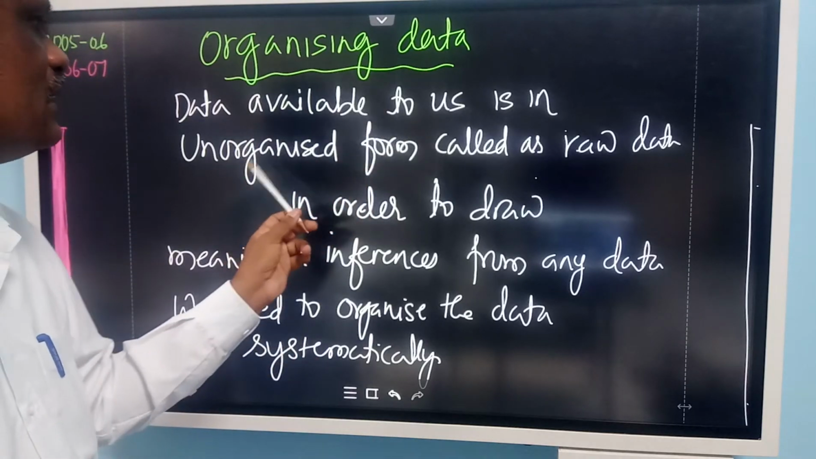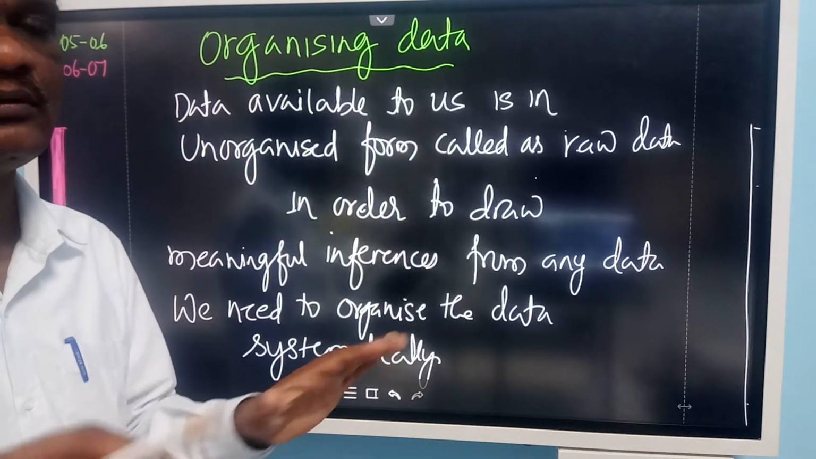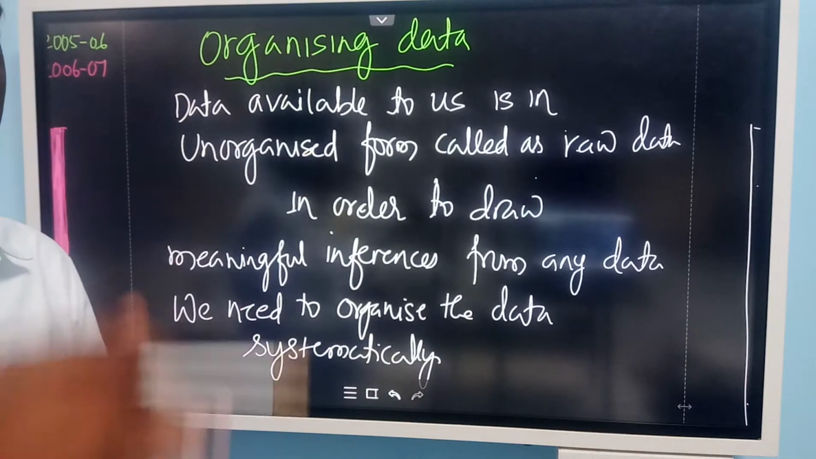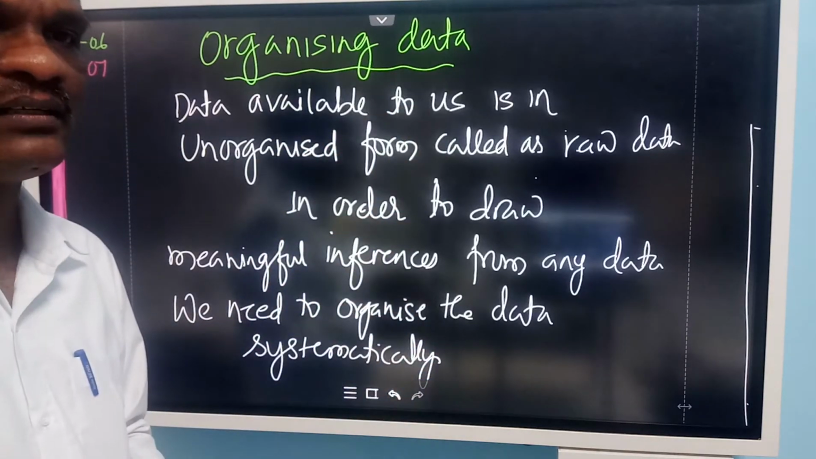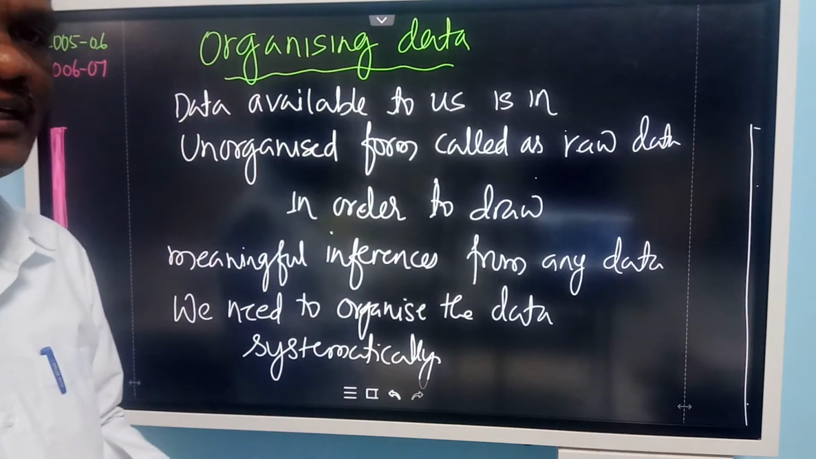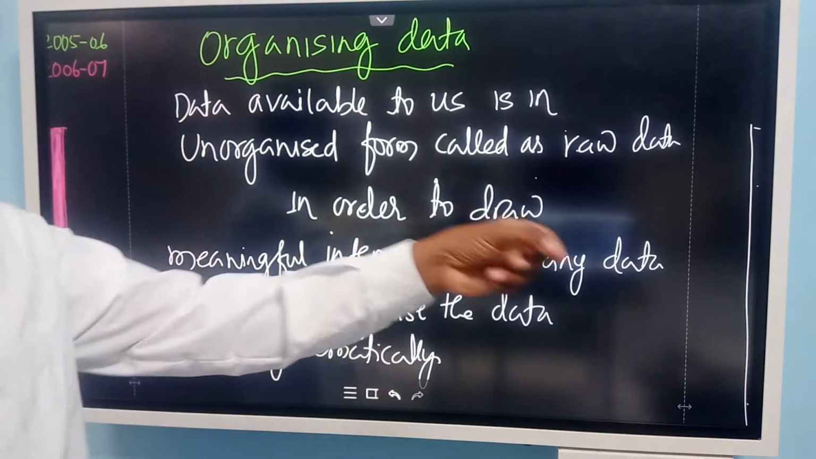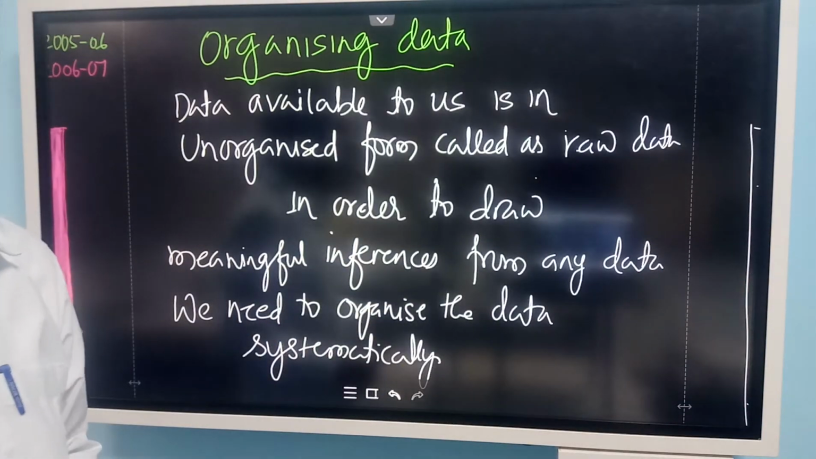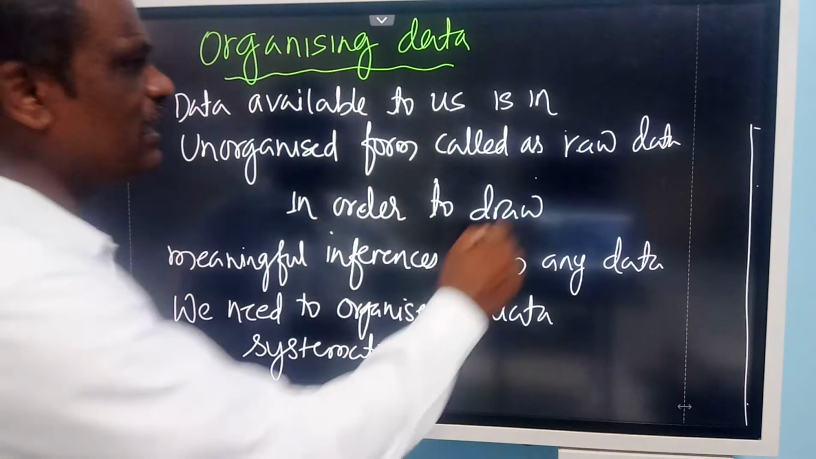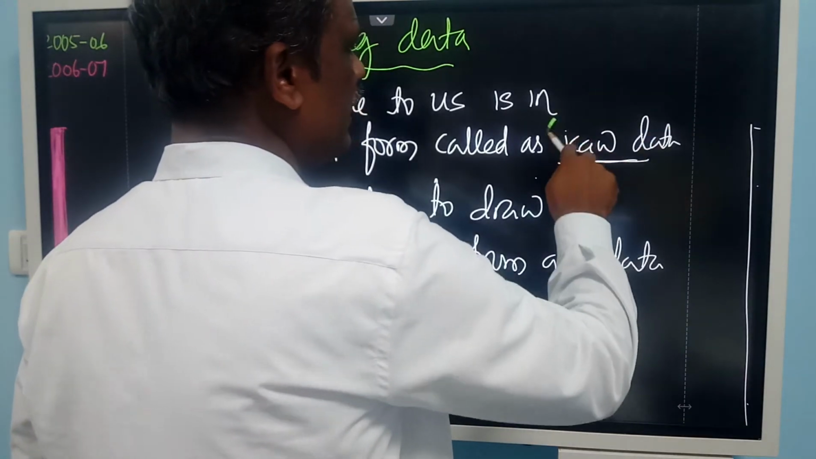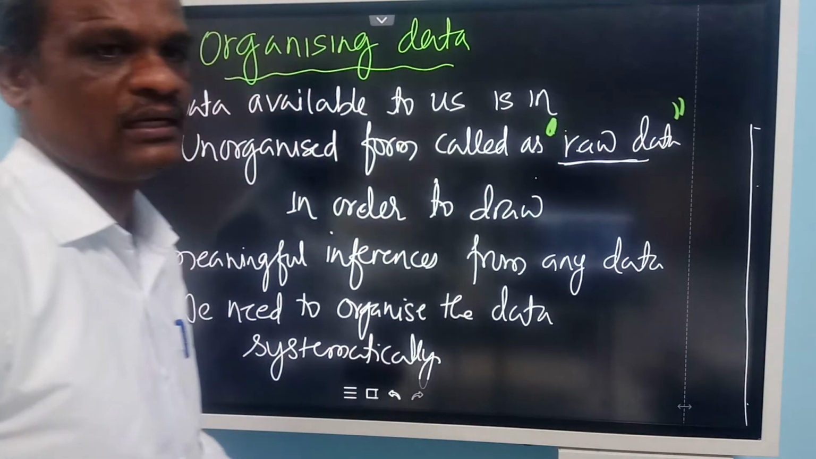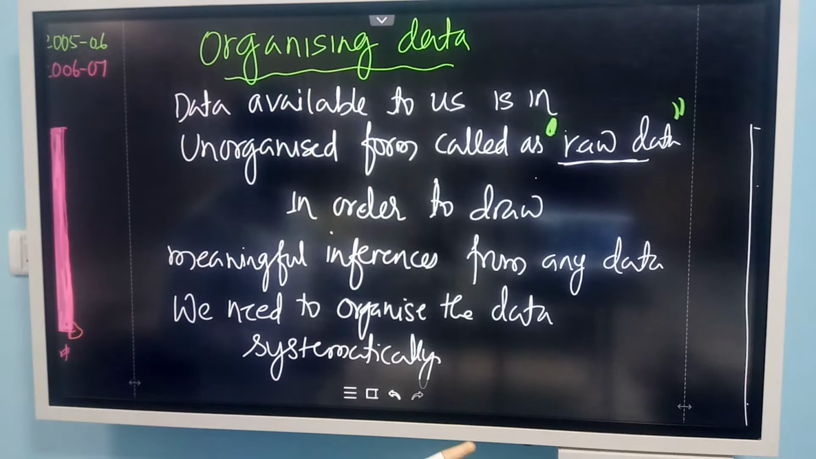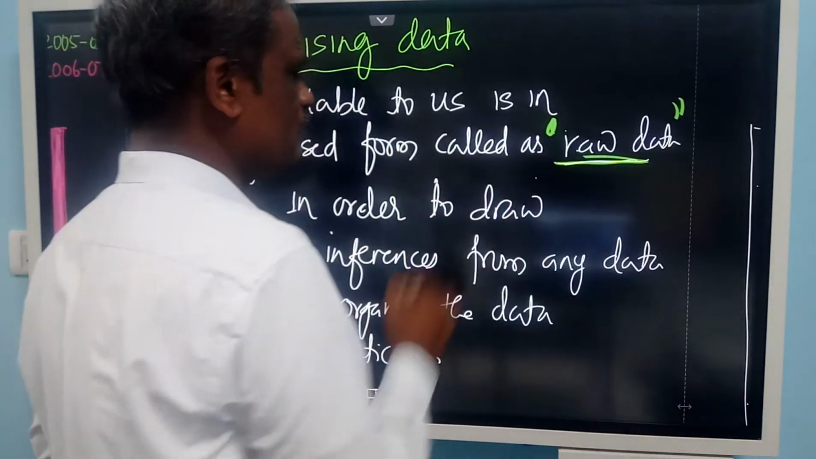Data available to us in an unorganized form. There is no proper arrangement or organization, no increasing or decreasing order, no name-wise alphabetical order. All these things will not be there. Directly you ask the student, what are your marks? Randomly you collect the information. Such data is called raw data. So there is no arrangement here. You just ask the student and enter the marks. So without any rule, the data you collect is called raw data.